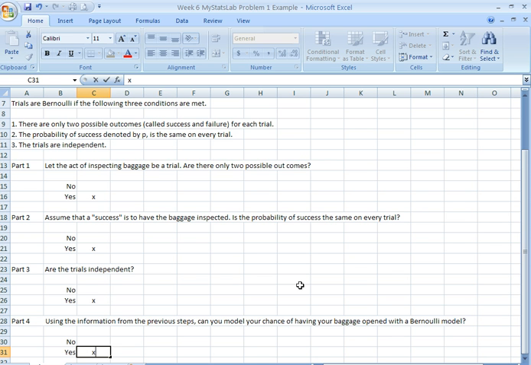So there you have it. Pretty simple problem this time. No math to do, no spreadsheet cells to put numbers in. But we did give ourselves the ability to look at probability problems and decide whether the Bernoulli model will work or not. So there you have it.